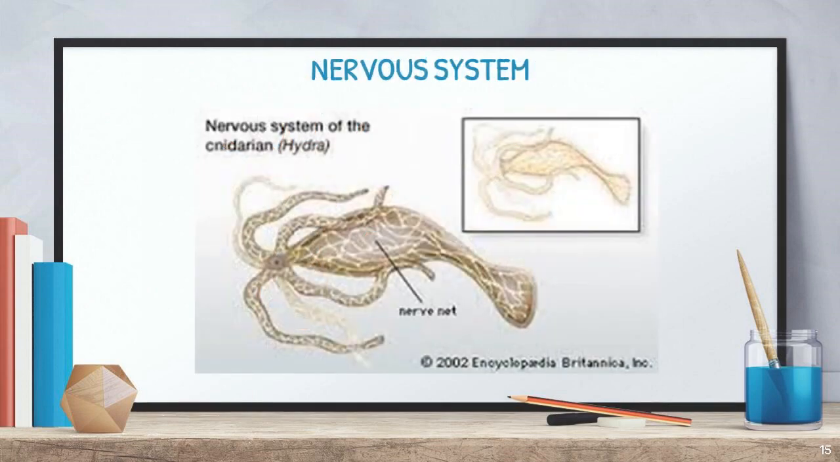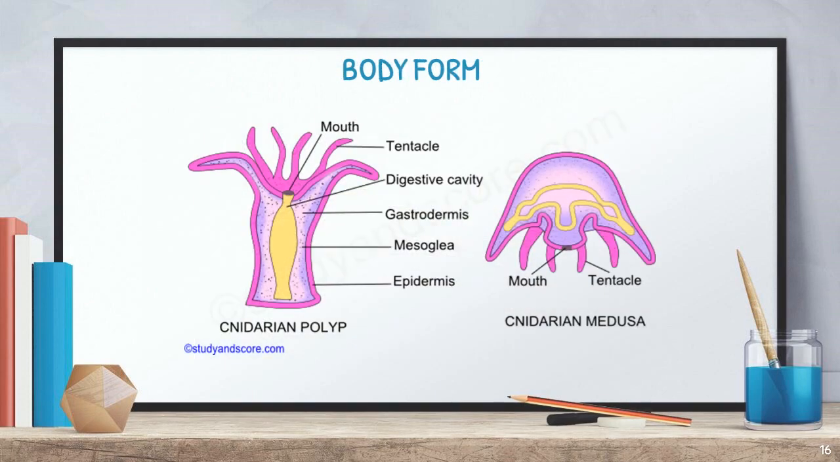Nervous system. The nervous system will be in the form of a net, a nerve net. Here I displayed the figure. Throughout the body the nerves are there like a net. So that is why they said the nervous system is present as a nerve net. Understand? And this is also one of the very specific characters for these cnidarians.